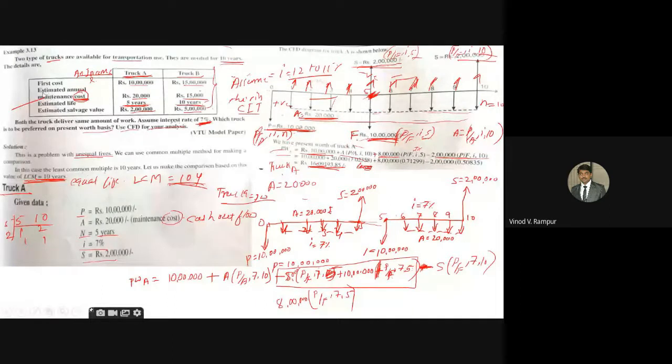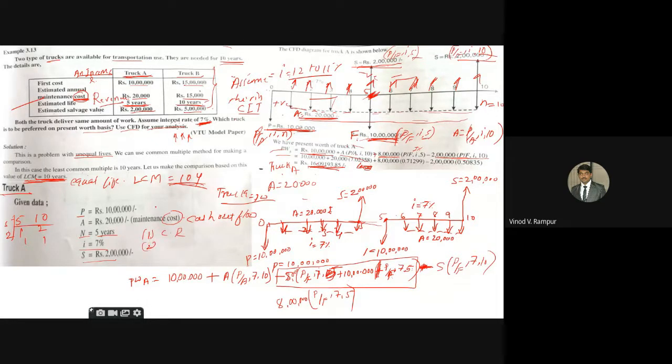Then the second point: whenever you see whether it is an upward direction or downward direction, you have to decide. How are we going to decide? If it is a revenue, then we consider it a revenue dominated cash flow diagram. If it is a cost, then it is a cost dominated cash flow diagram. This is the first point we have to see: revenue or cost dominated.